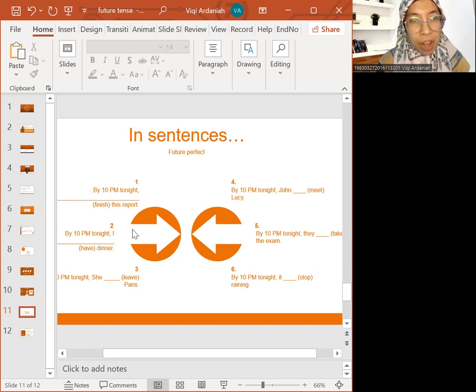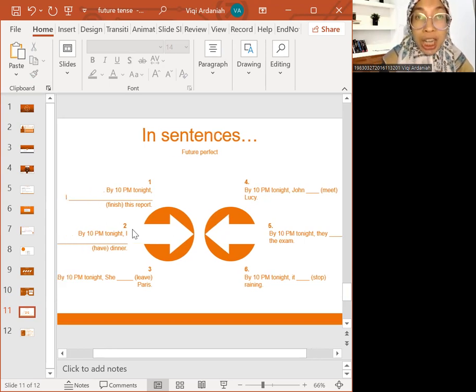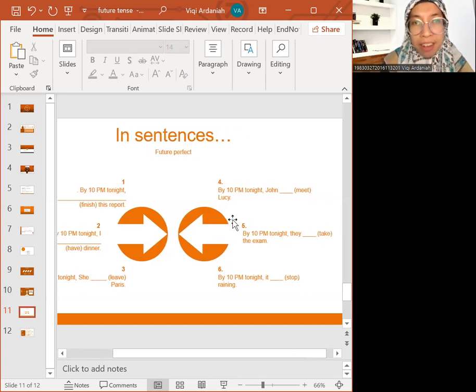By 10 p.m. tonight, she will have left Paris. Number 4, by 10 p.m. tonight, John will have met Lucy. So the concept is will have plus past participle. By 10 p.m. tonight, they will have taken the exam. By 10 p.m. tonight, it will have stopped raining.